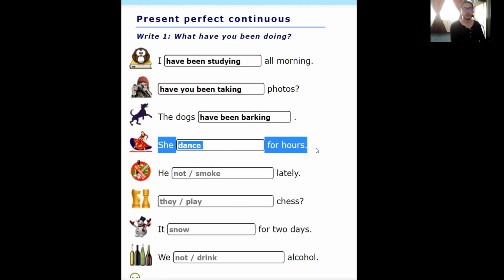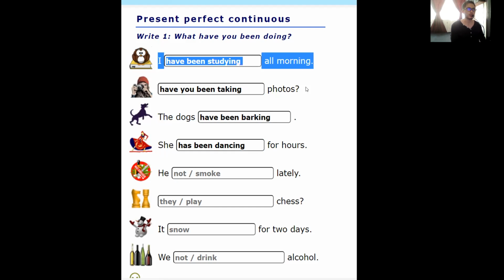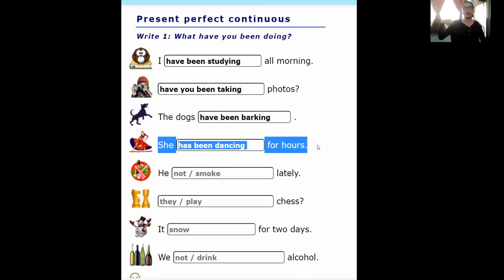But as in this case we have a plural, we need to follow the structure of plural nouns. Example number 4. Let's go. 10 seconds. Okay. She has been dancing for hours. So in this case, as you can see, all these sentences started in the past and continue in the present, which is a very specific and clear form of the present perfect continuous.